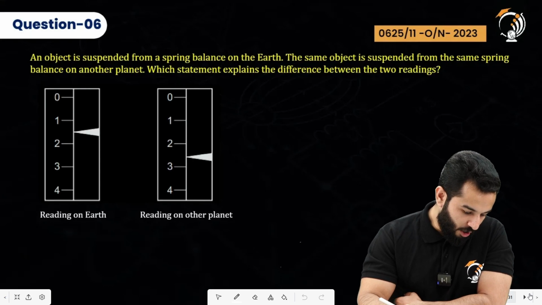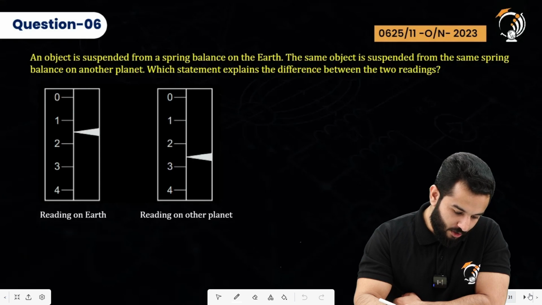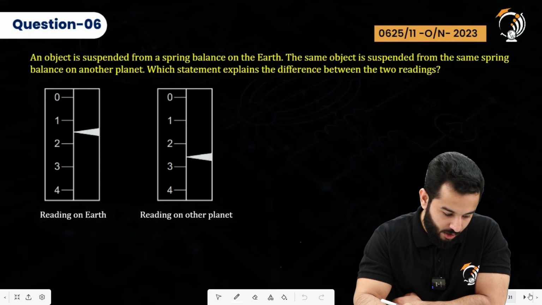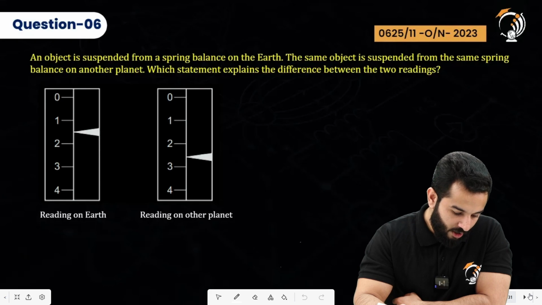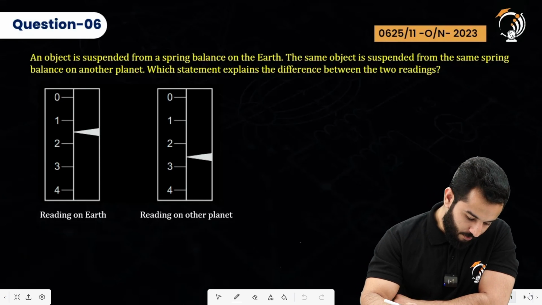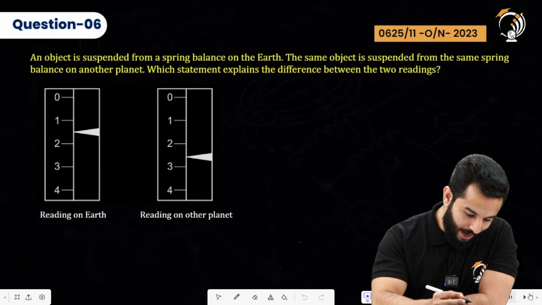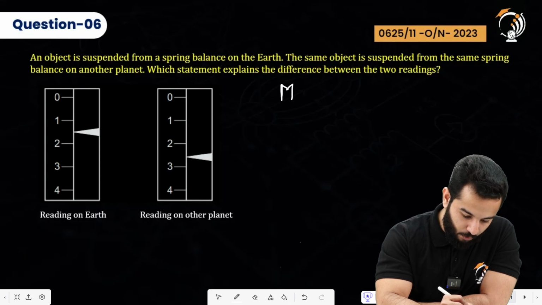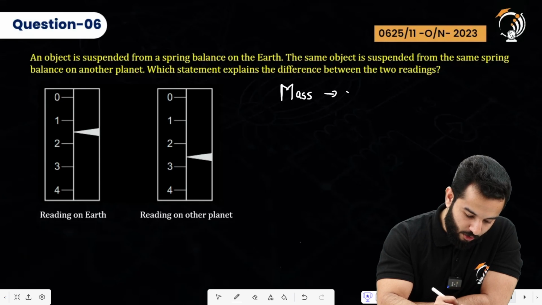Moving on, an object is suspended from a spring balance on the earth. The same object is suspended from the spring balance on another planet. Which statement explains the difference between the two readings? So on both the planets the mass is going to remain constant. The options are on the next page. I'm going to quickly turn it. The mass is going to be constant.